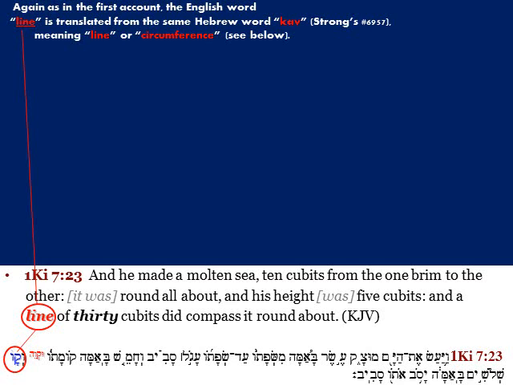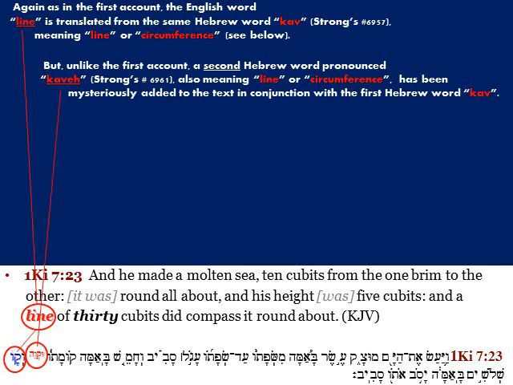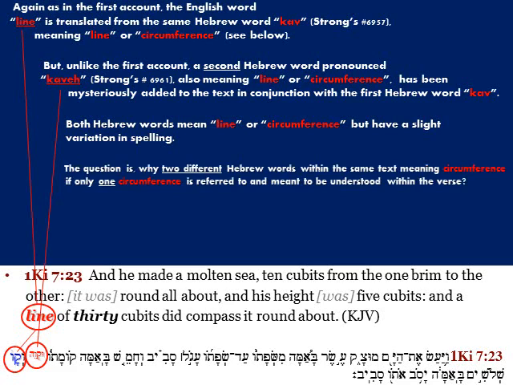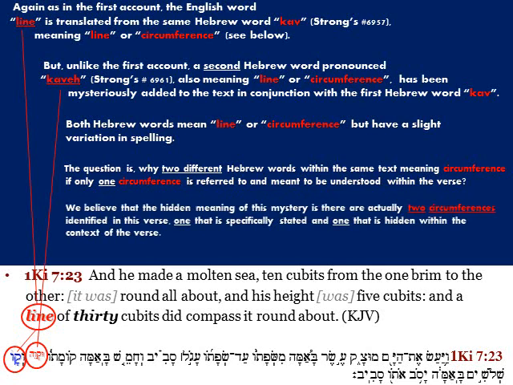meaning line or circumference. But, unlike the first account, a second Hebrew word pronounced kaveh, Strong's number 6961, also meaning line or circumference, has been mysteriously added to the text in conjunction with the first Hebrew word kav. Both Hebrew words mean line or circumference, but have a slight variation in spelling. The question is, why two different Hebrew words within the same text meaning circumference, if only one circumference is referred to and meant to be understood within the verse?